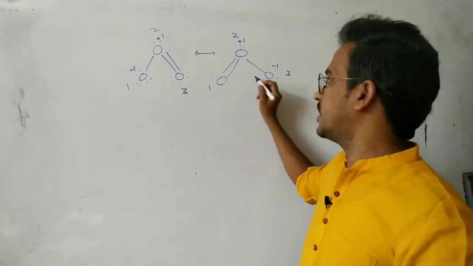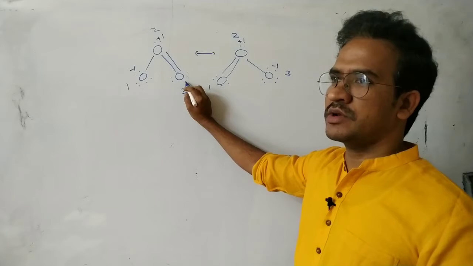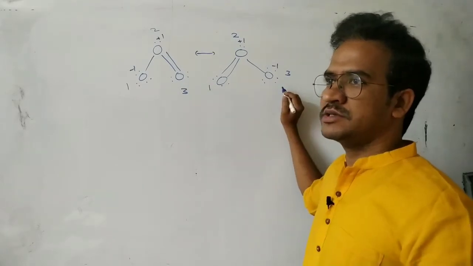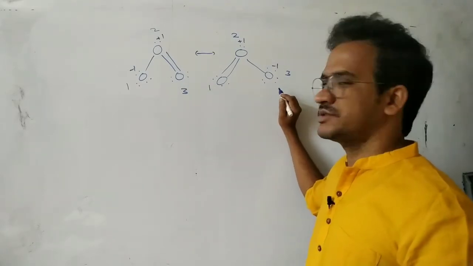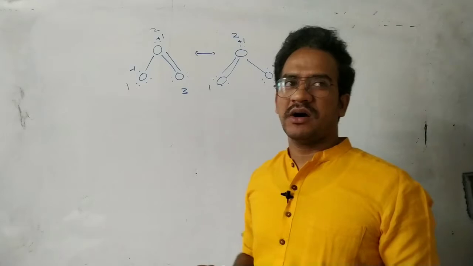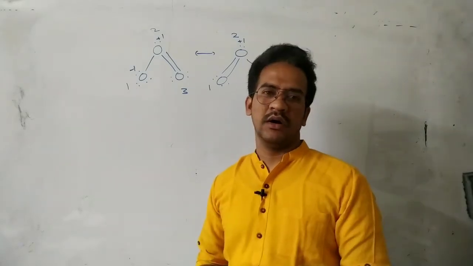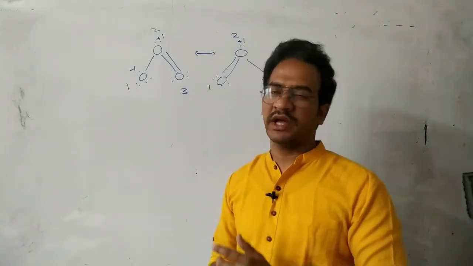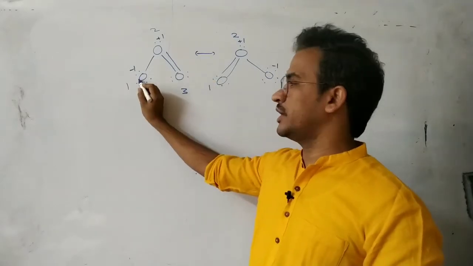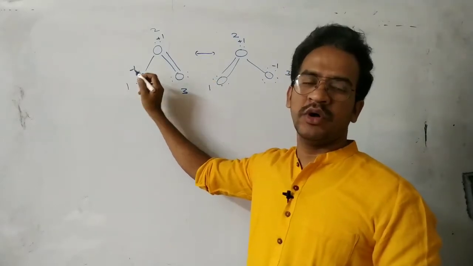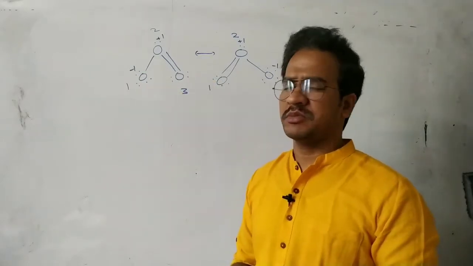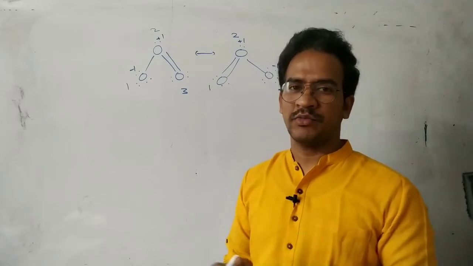On the third oxygen, 4 non-bonding electrons here and 6 non-bonding electrons there. These structures are possible by delocalization of pi electrons or of the lone pair of electrons, that is, the non-bonding electrons.